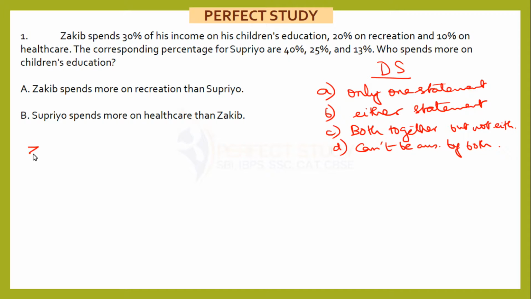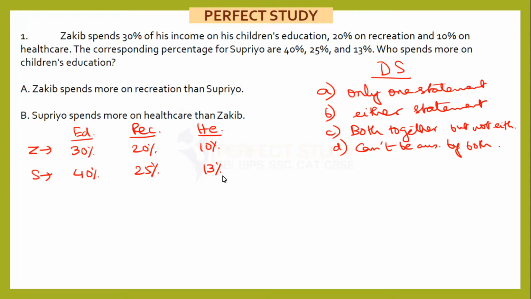Zakib, there are three categories of expenditure: education, recreation and healthcare. So on education he is spending 30%, recreation is 20% and healthcare is 10%. Let's see Supriyo. Supriyo is spending 40% on education, 25% on recreation and 13% on healthcare. Who spends more on children's education? We are supposed to work on this children's education.